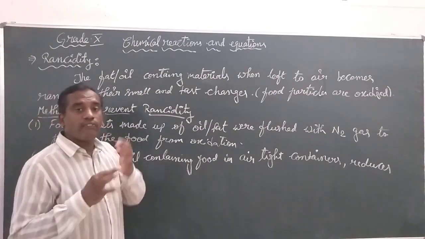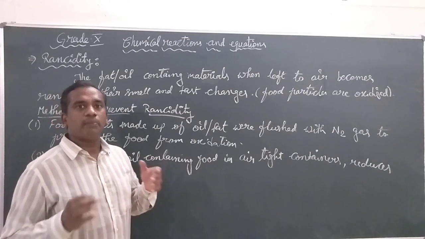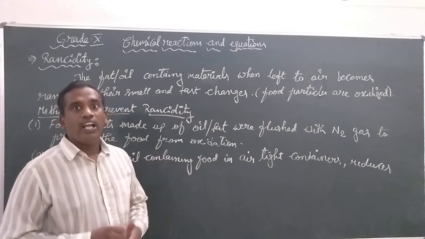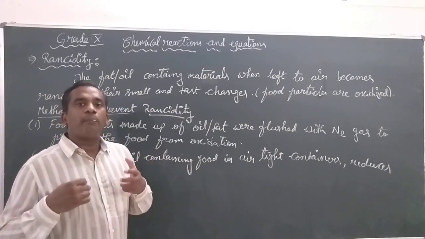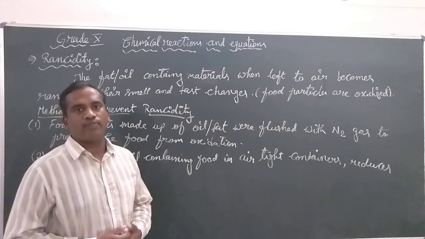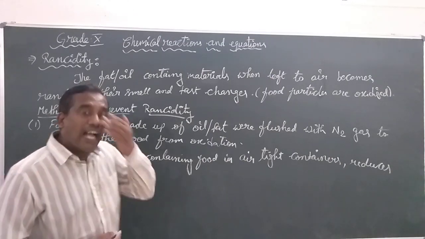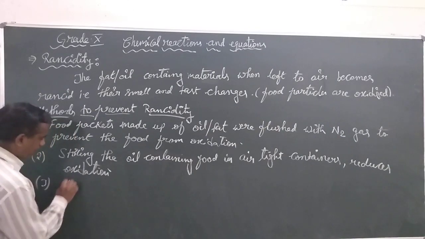And for the food particles, at times the manufacturers will add some compounds that will prevent them from oxidation. They are called antioxidants.